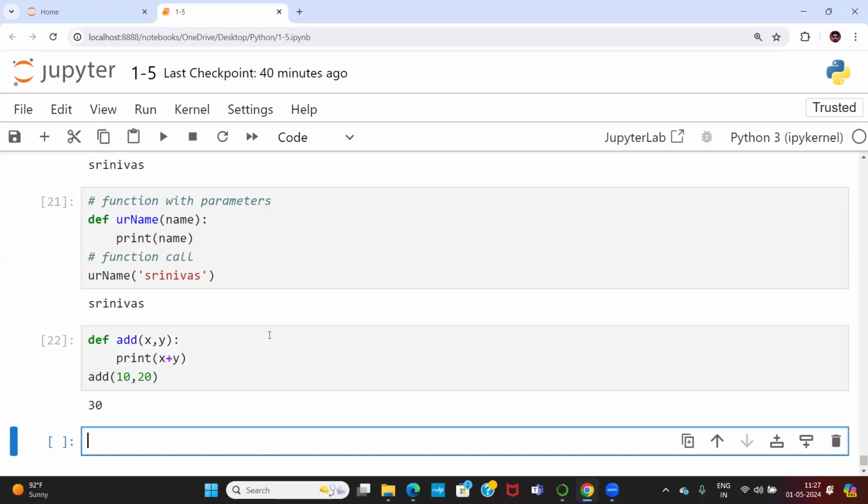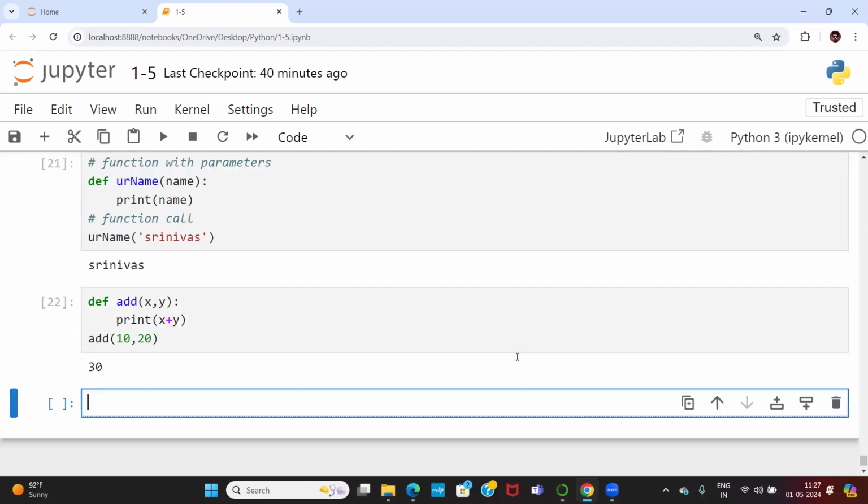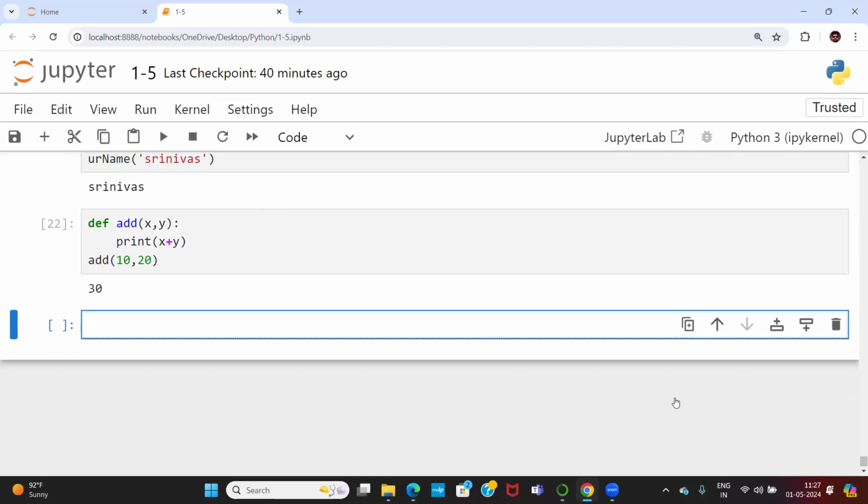30, obviously. What is happening here? I am passing two parameter values. The first parameter value is 10, the second is 20. 10 is stored into X and 20 is stored into Y. Coming to the block, inside the block an operation is performed inside the print function: X plus Y is 10 plus 20, obviously 30. Getting clear? So this is the way of functional arguments.